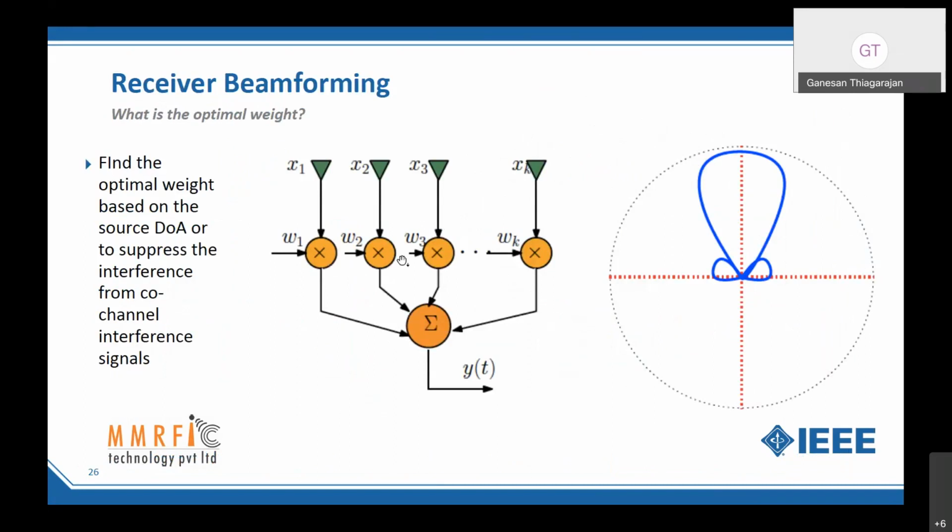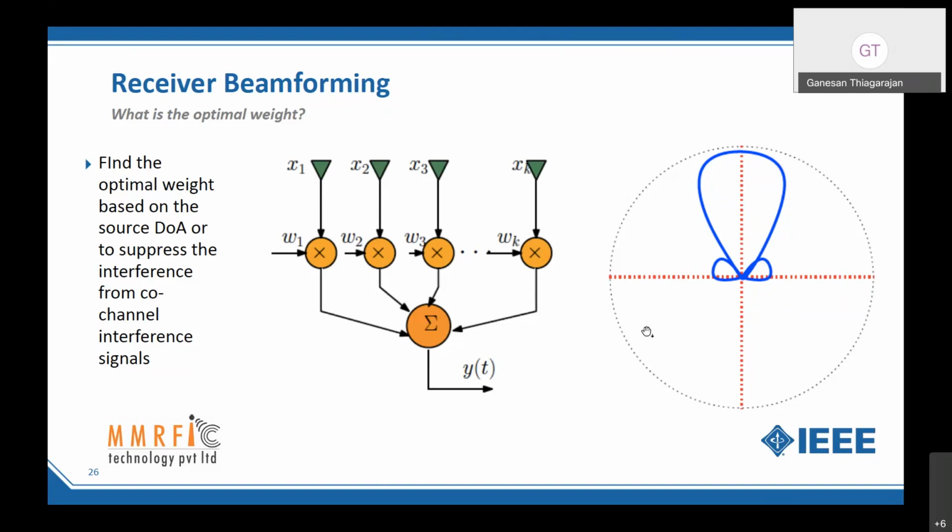If I use equal weights, again my beam is going to look like this. I'm going to receive with the maximum gain towards the broadside, 0 degrees angle, and less and less from the other directions. In one way, I am not listening to these other directions. That means I have selective listening. So this is like a sector antenna, right? I am only focusing on my sector, like in a 3-sector cell, I focus on my sector only.